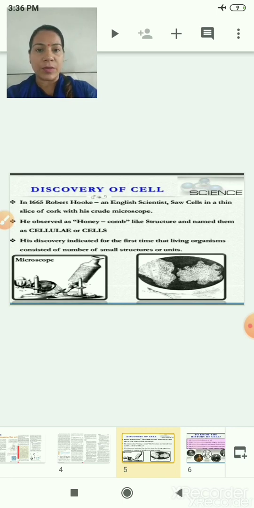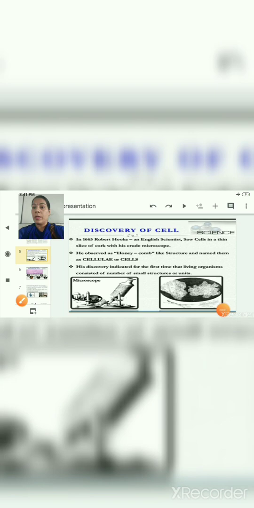In year 1665, Robert Hooke, an English scientist, saw the cell in a thick slice of cork with his crude microscope. He observed a honeycomb-like structure and named them as celluli or cells. So, in his discovery, Mr. Robert Hooke indicated for the first time that living cells consist of number of small structures or units. To each of these units he gave the term cell.